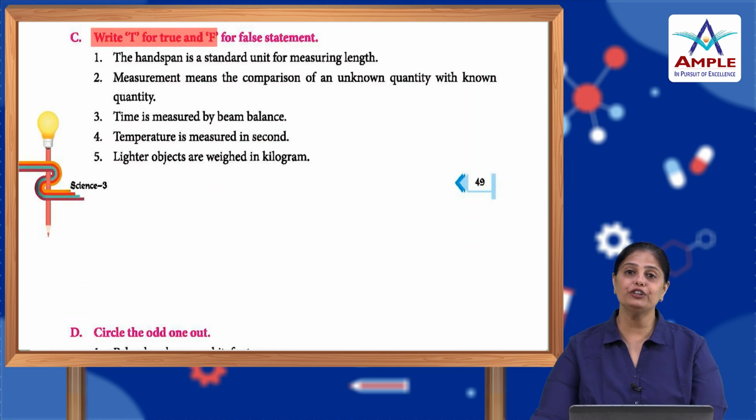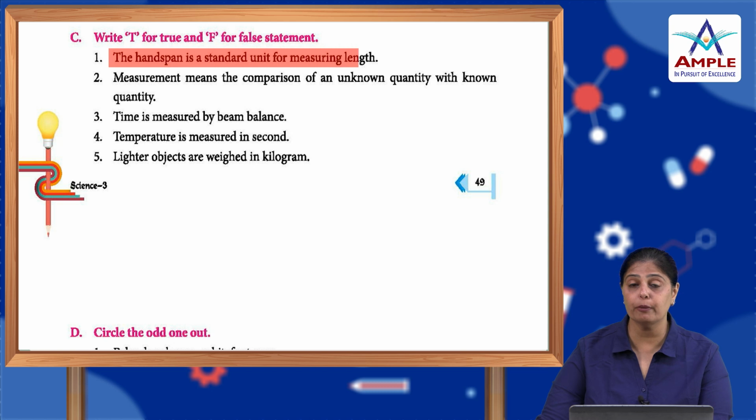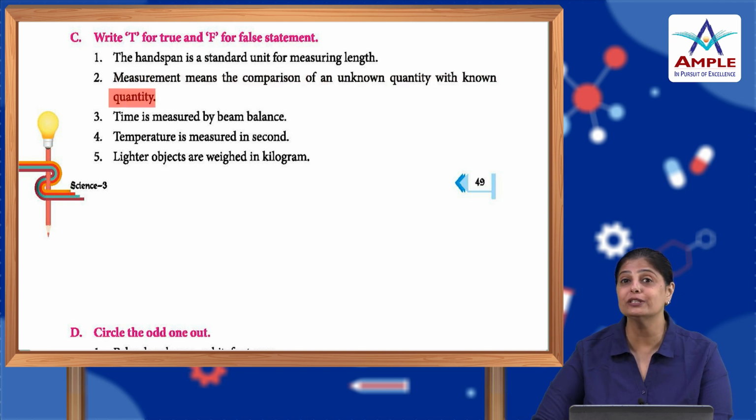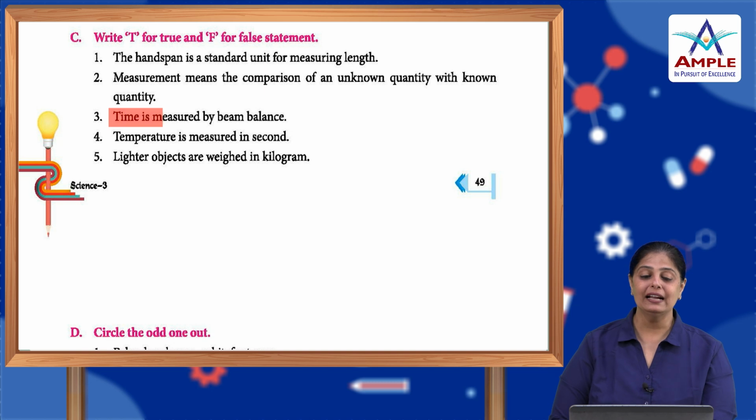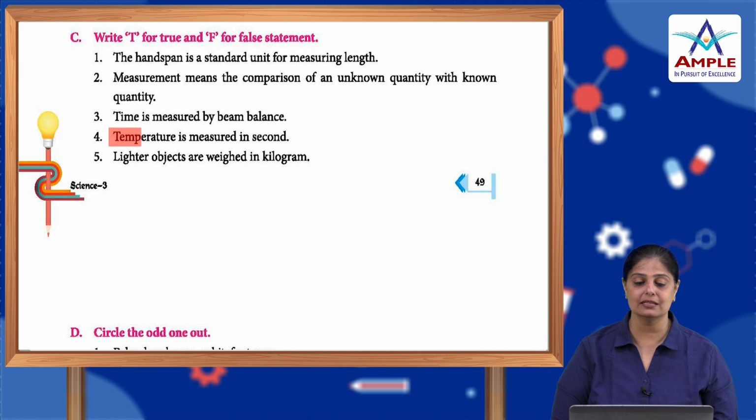Now, write T for true and F for false statements. The hand span is a standard unit for measuring length. It is false, it's the meter. Measurement means the comparison of an unknown quantity with a known quantity. Absolutely true. Time is measured by beam balance? No, false. Weight is measured by beam balance.